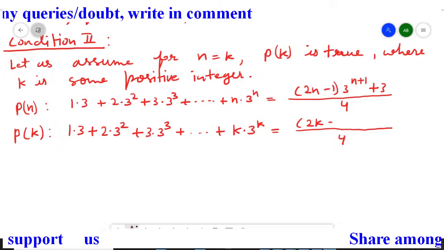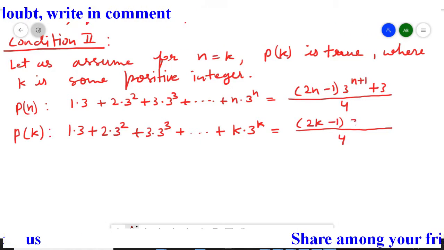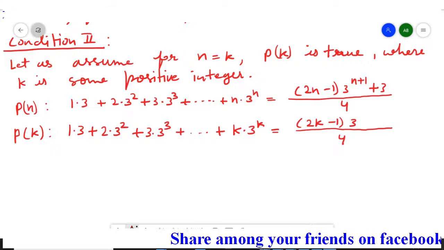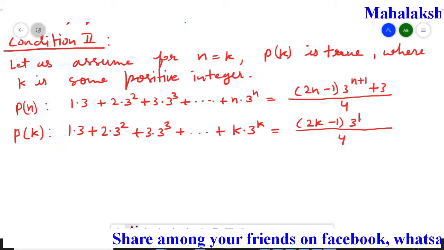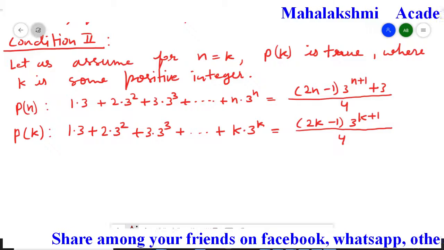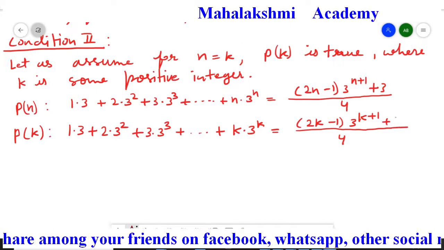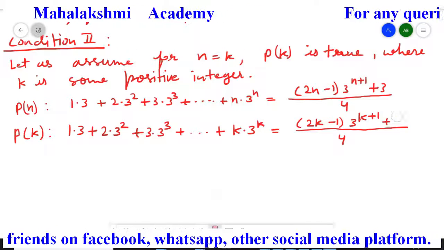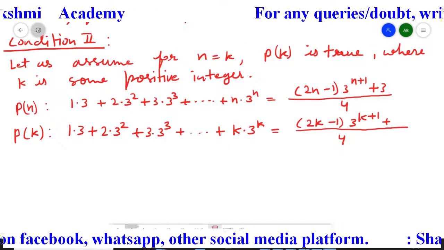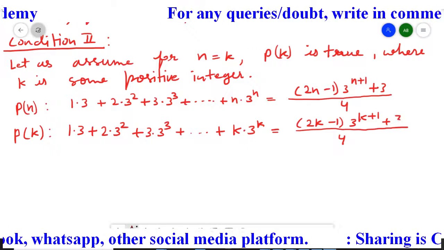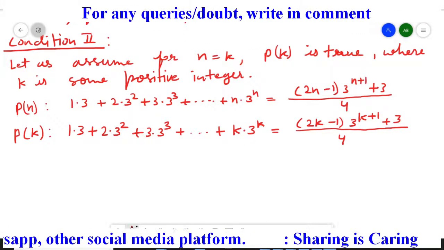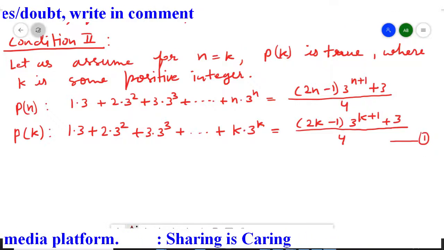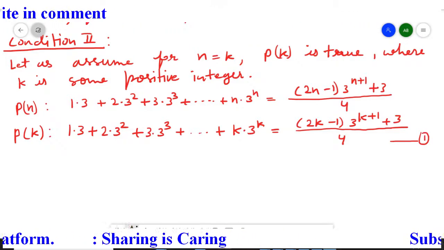So 2k minus 1, then 3 to the power, sorry, 3 to the power k plus 1, then plus 3. So I'll write it properly. So it is our equation 1, and this is our equation 1.